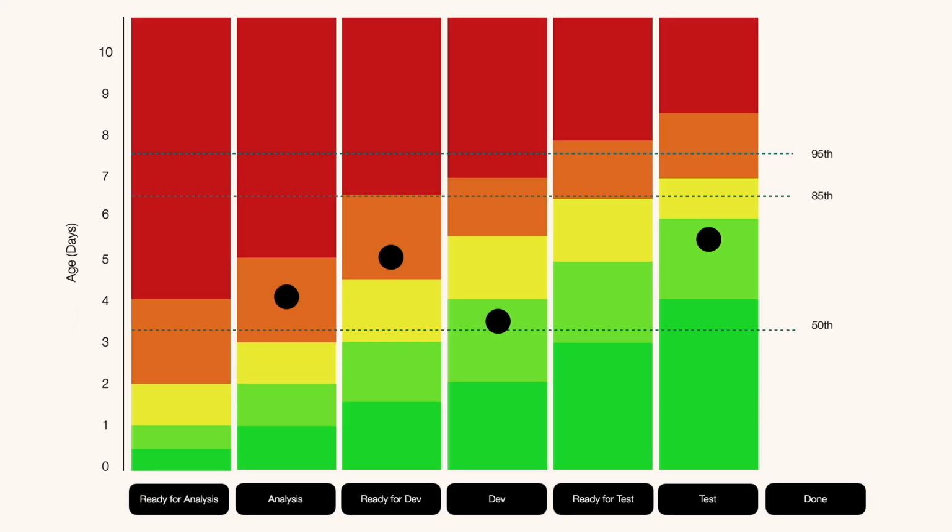This is aging WIP. WIP means work in progress, the tickets that you've started but haven't yet finished. This chart shows you how old each one of the tickets is becoming, right now, today. Along the bottom, you can see what stage it's at, and how high up the ticket is on the chart is how many days it's been in progress. And the colour tells us how the ticket is performing for each stage.